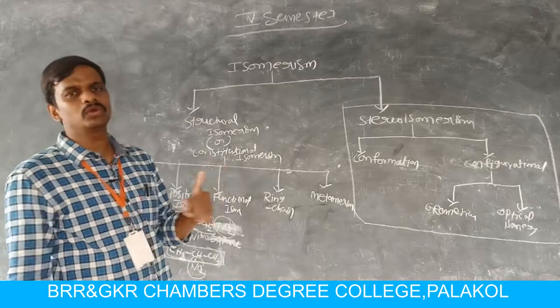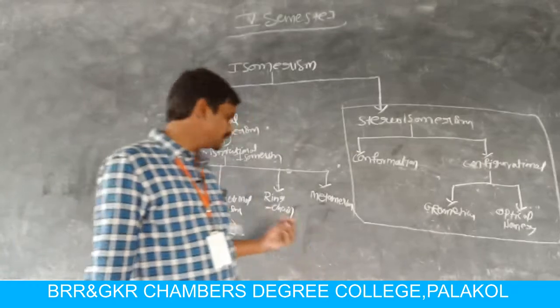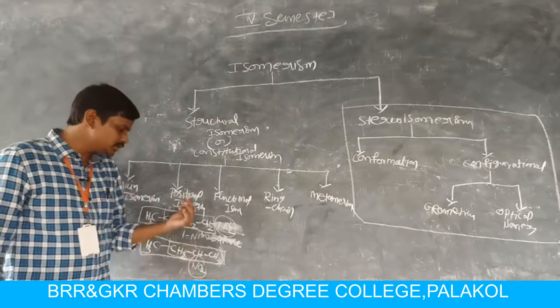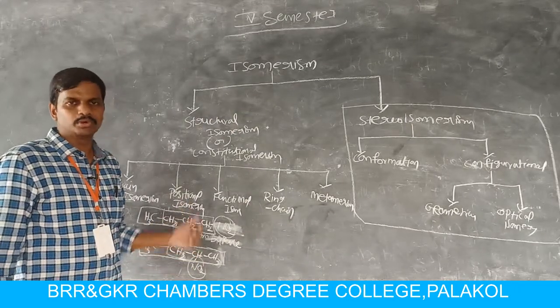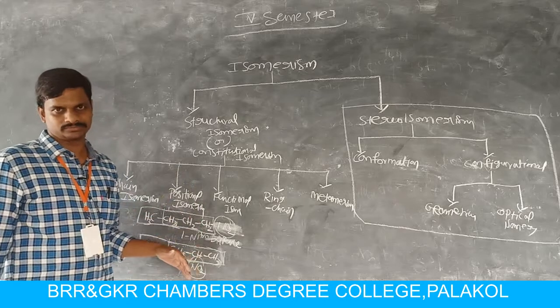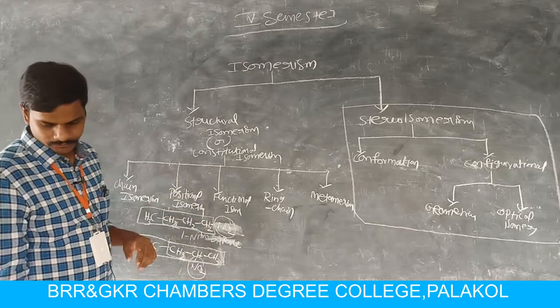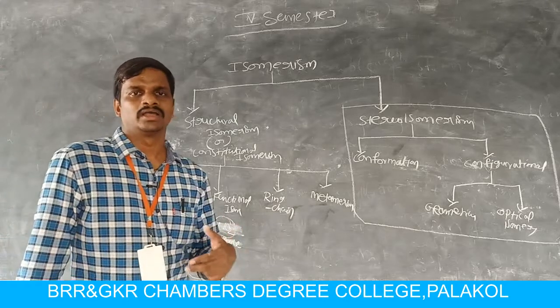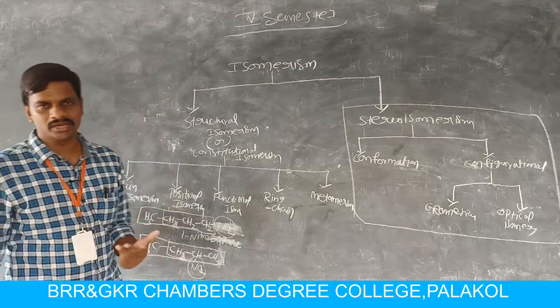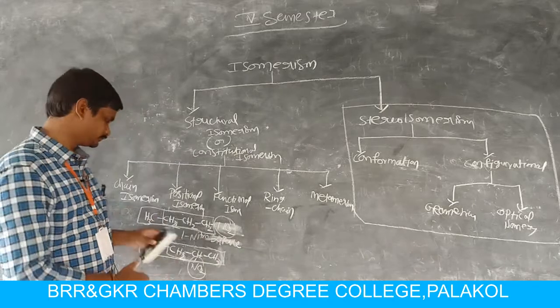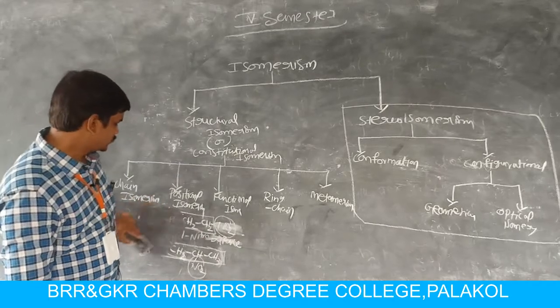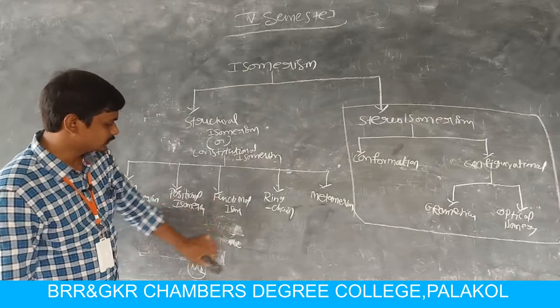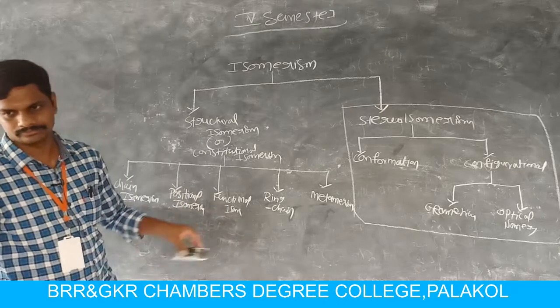The position of the NO2 group is different in both the compounds, so these two compounds are positional isomers. So this is another example. That means nitrohydrocarbons exhibit positional isomerism. Now I am moving to the next one, that is functional isomerism.